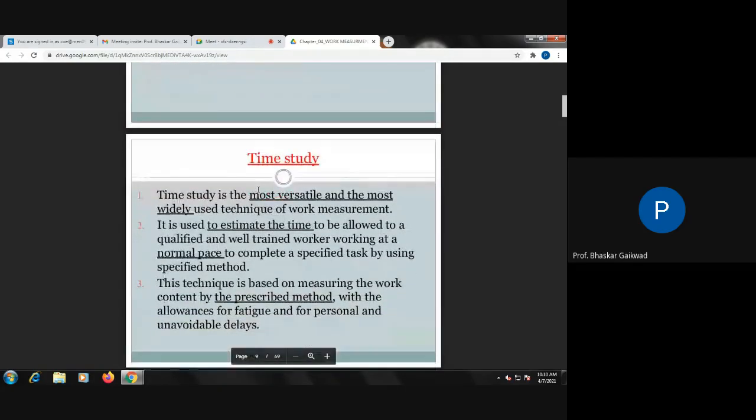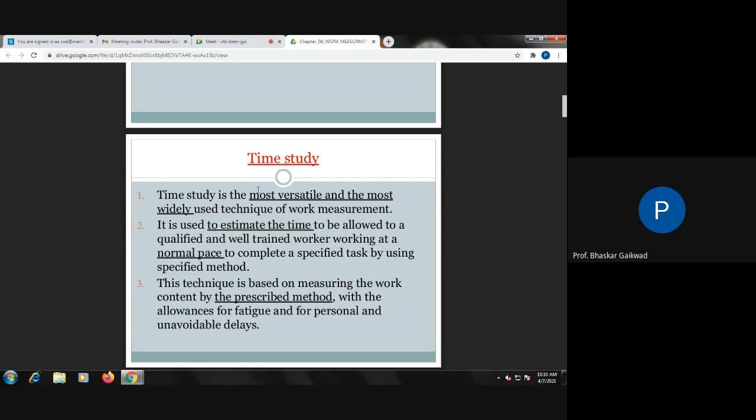Time study is the most versatile and most widely used technique for work measurement. It is used to estimate the time to be allowed to qualified and well-trained workers. That worker should be qualified and experienced, at normal pace, to complete the specified task by using a specified method. Specific methods, for example, forming processes, making washers, blanking and piercing.